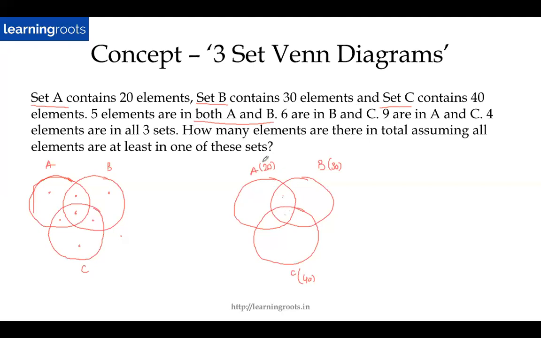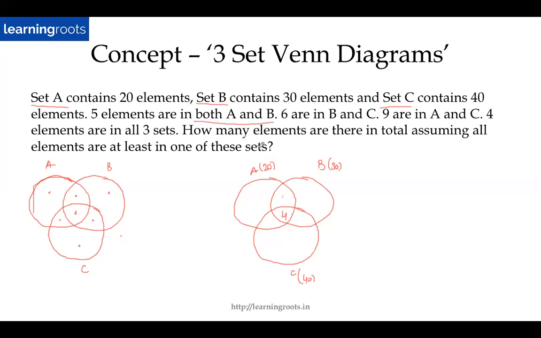So 5 elements are in both A and B. So in this case, I won't put 5 here, because this plus this equals 5. So the first thing that I will do in such questions is to put this middle value here. So the element that belongs to all the three sets, I'll plug that in so that then I can fill up the remaining values. So in this case, what is the number that belongs to all the three sets? So 4 elements are in all the three sets, right? So I'll put 4 here.